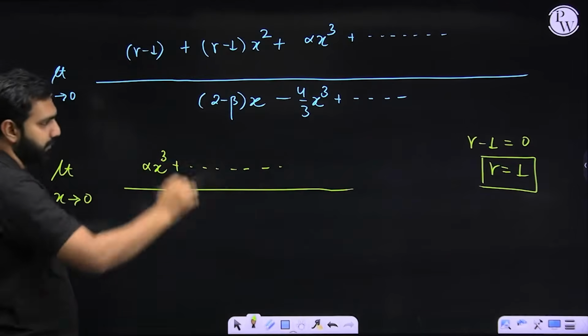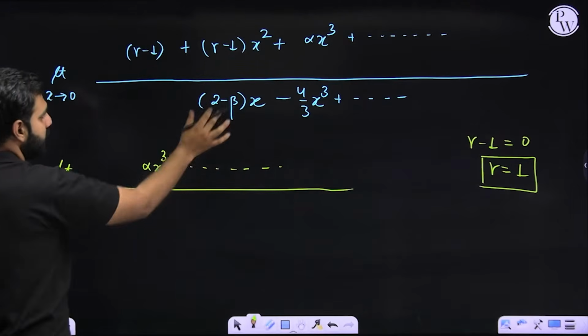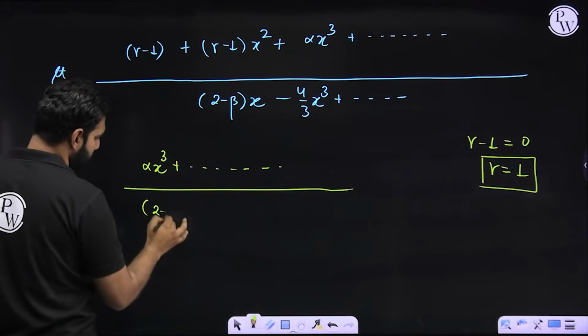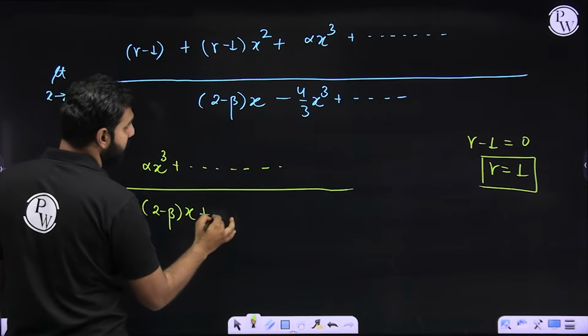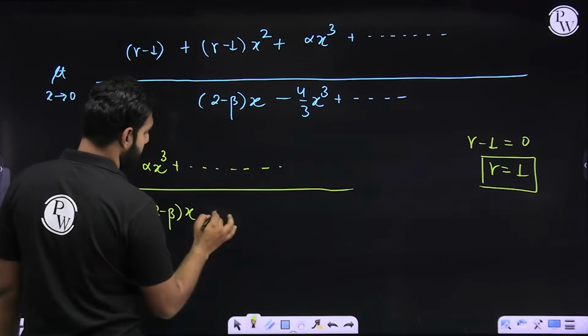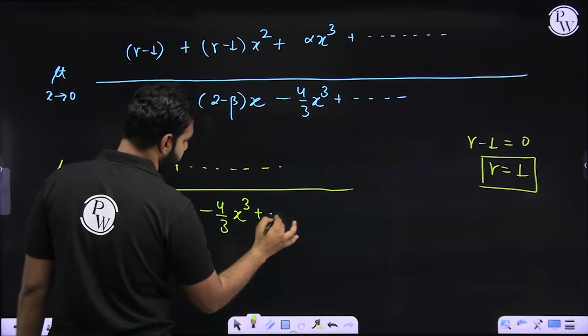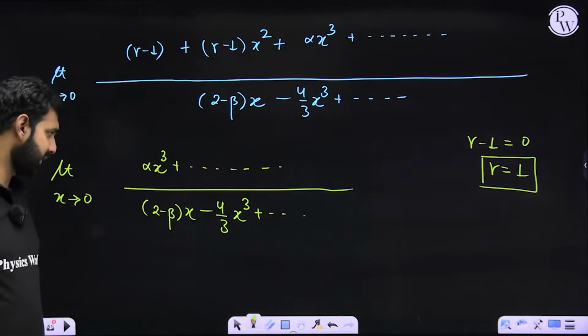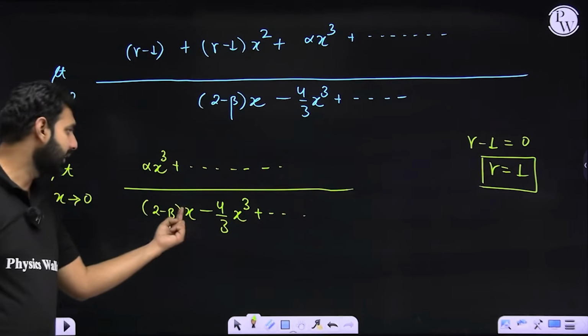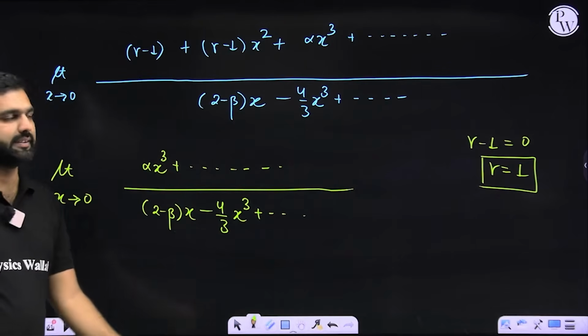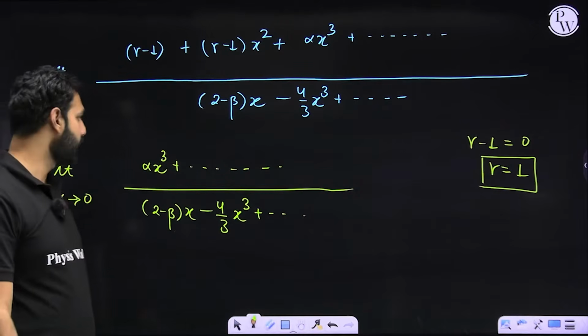Divided by, here, now what do we have? It is 2 minus beta times x, minus 4 by 3 times x cube and so on, right? What you all must be noticing is that, sir, one x can be taken common and that x can be cancelled by this x. I hope you all are able to understand that result.